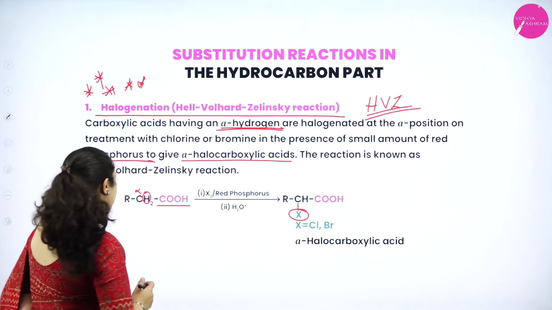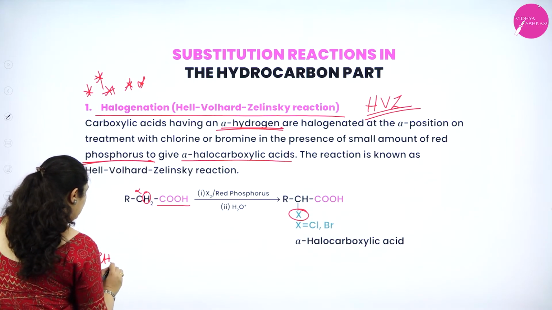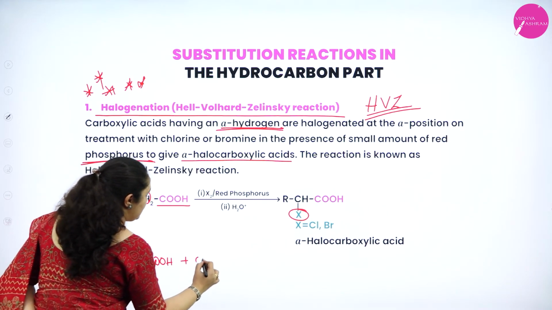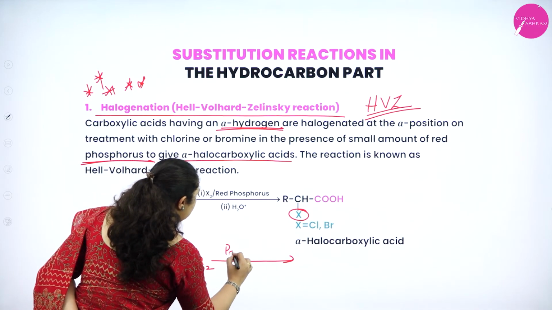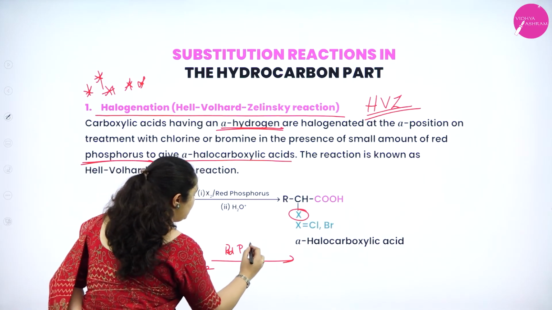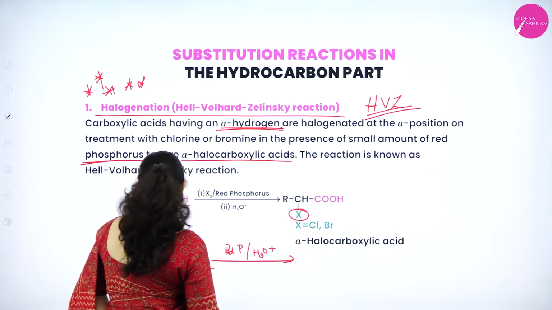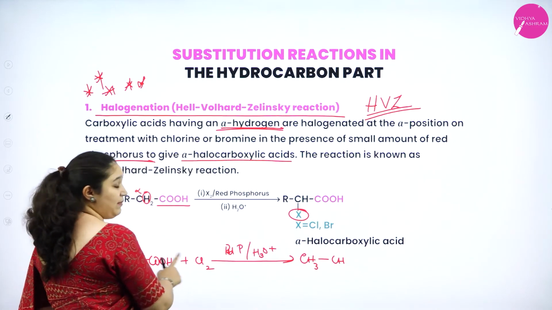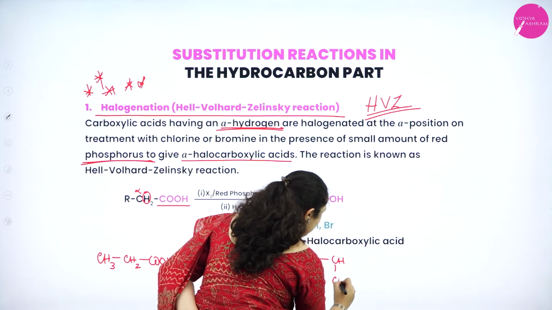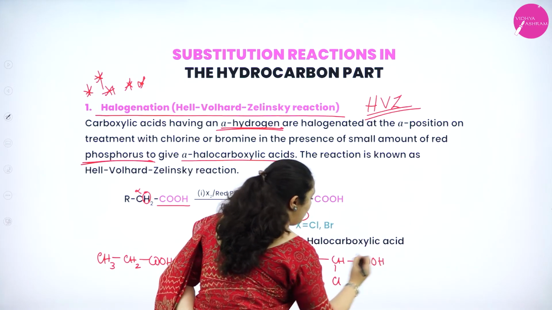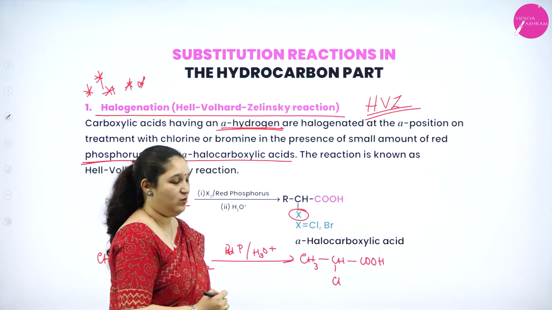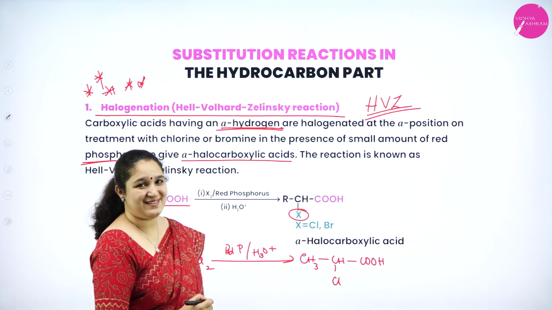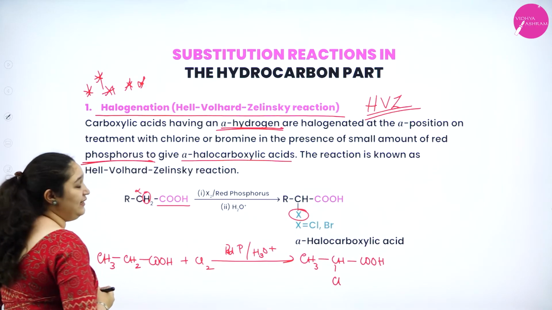We shall write an example for this. R group, I'll take it as CH3 group. CH3CH2COOH, when it is treated with chlorine, for example, in the presence of red phosphorus and on hydrolysis, what will you get? CH3CH, one alpha hydrogen atom is substituted with chlorine, carboxylic acid group remains as it is. So this is the product formed. Name is 2-chloropropanoic acid. So this is HVZ reaction.